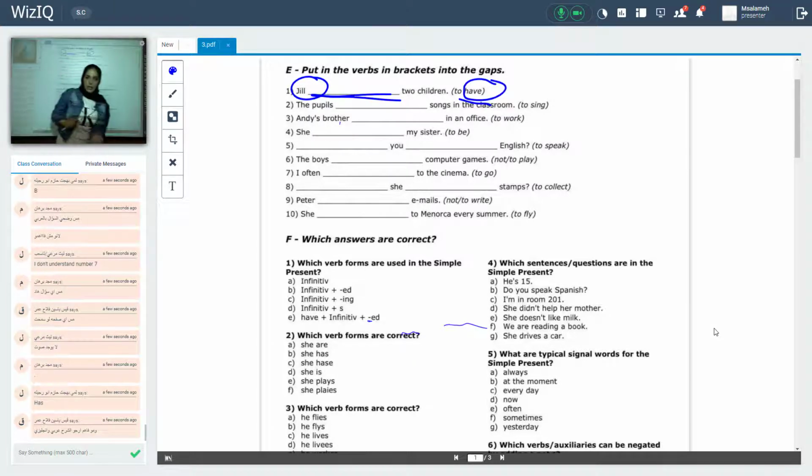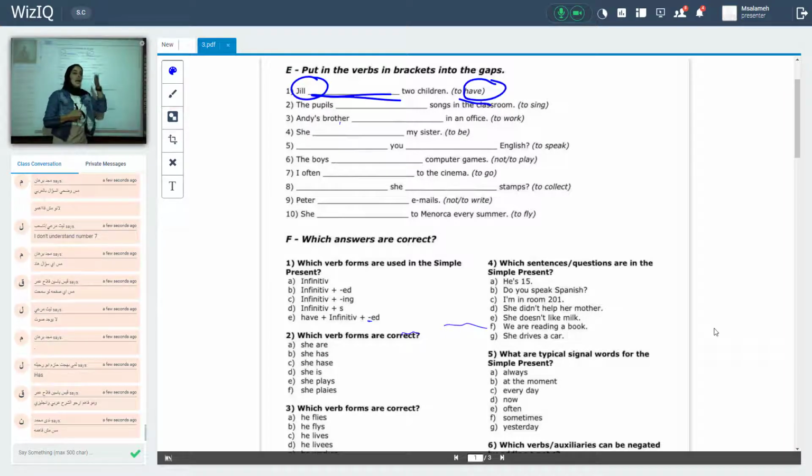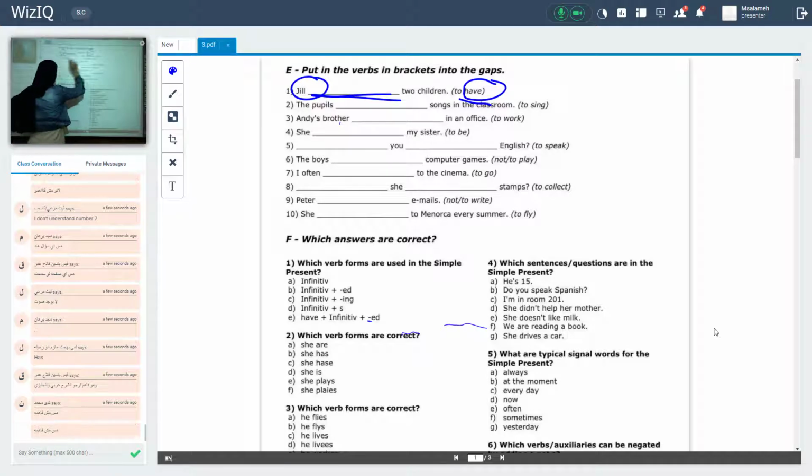But actually, when I see have, I know have, has, had. Had is for past tense. Have and has are for present tense. If I have a singular subject, I will add has. And if I have a plural subject, I will add have.